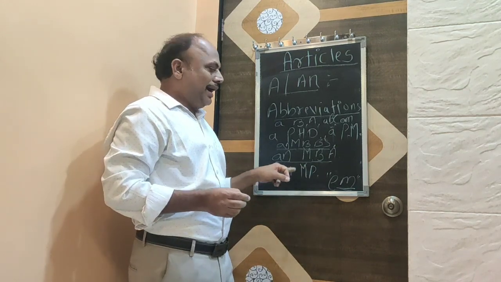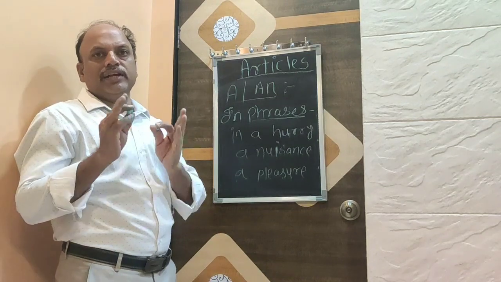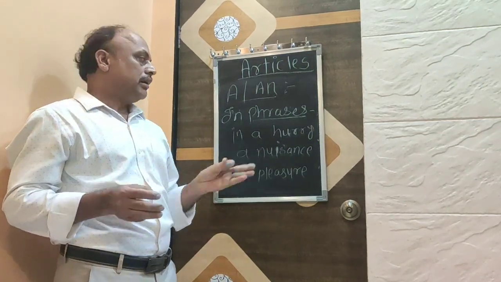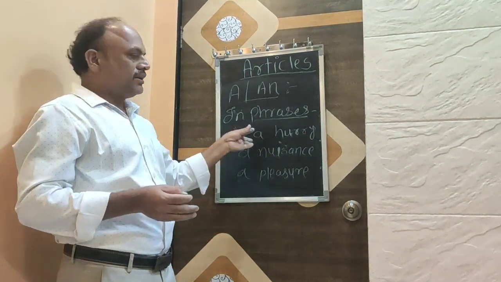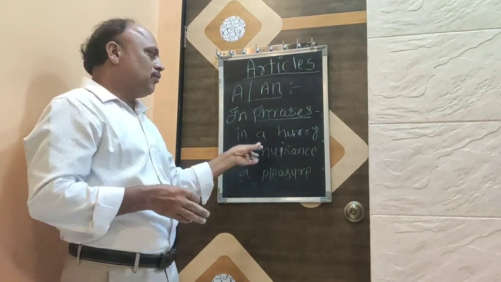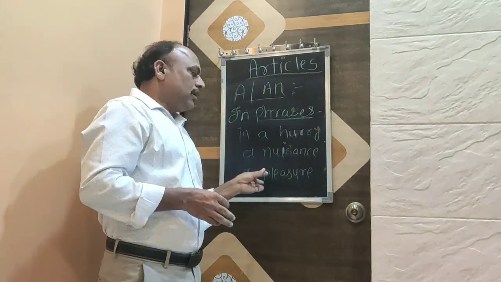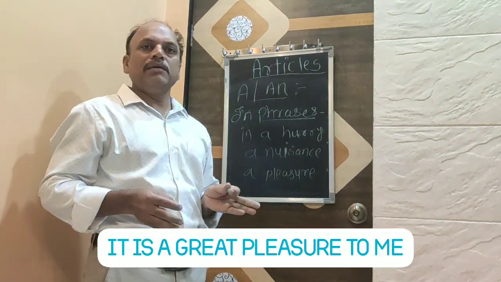Also, in case of phrases, there are some phrases where we use a only. For example, in a hurry. I am in a hurry. One more example, a nuisance. A pleasure. Great pleasure to me.